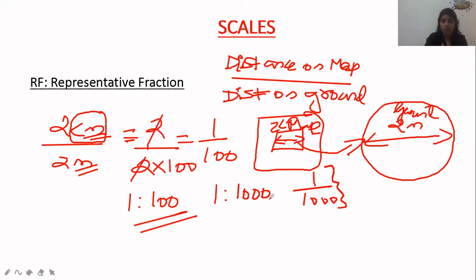1 is to 100 and 1 is to 1000. So which is the lesser representative fraction? This. And which is the higher one?